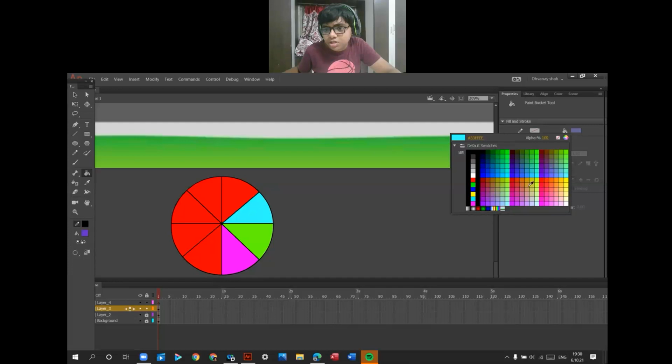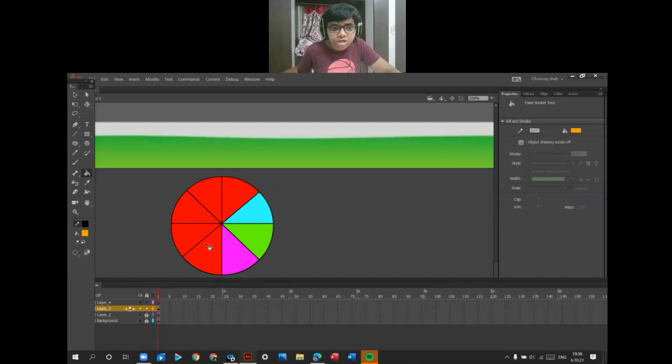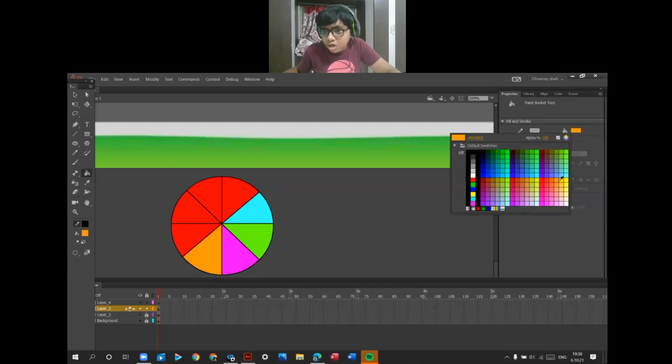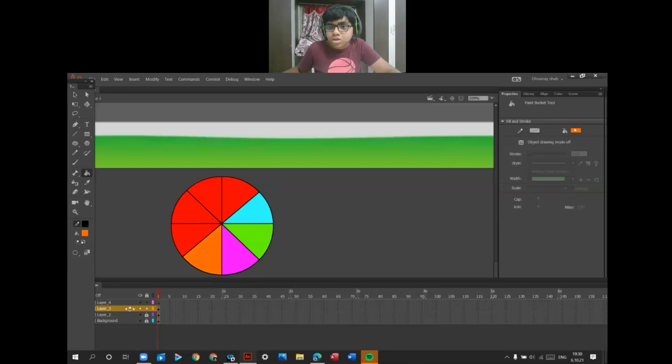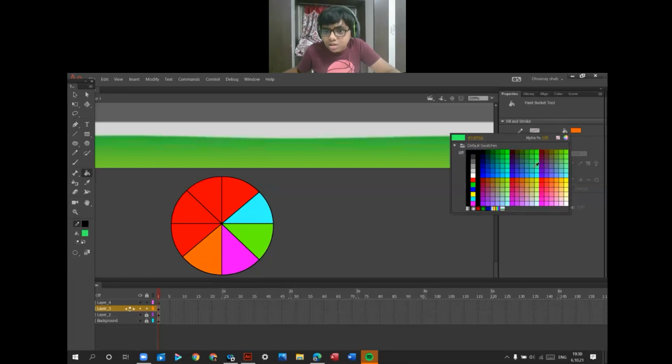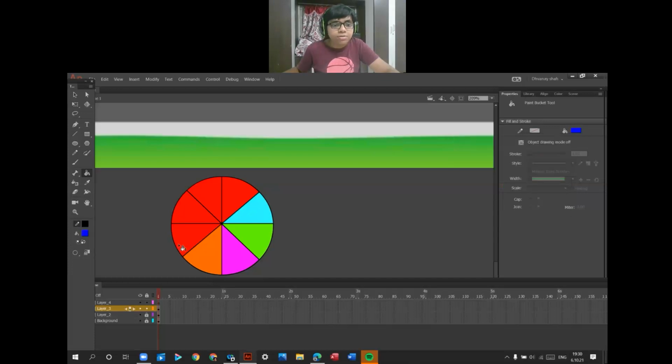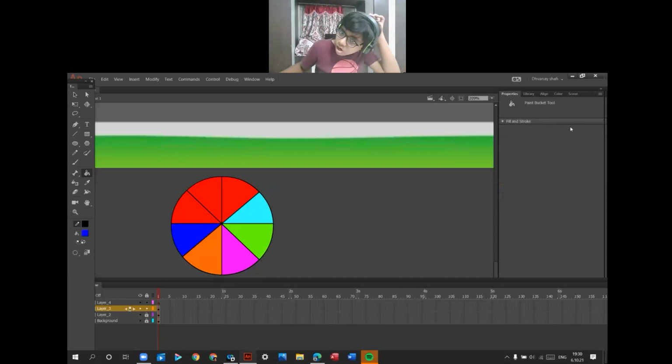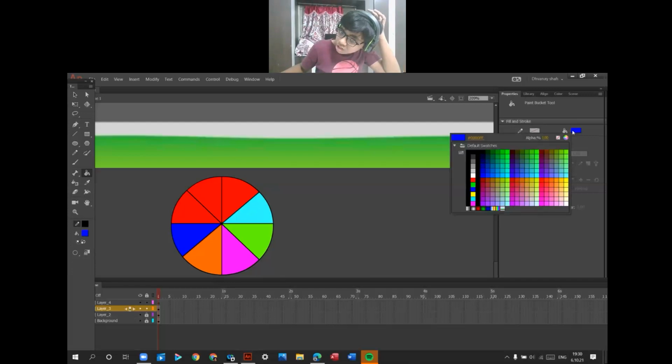Let me use orange here, or this orange. Let me use the dark blue here. Fill and stroke. Let me use here the dark green color.